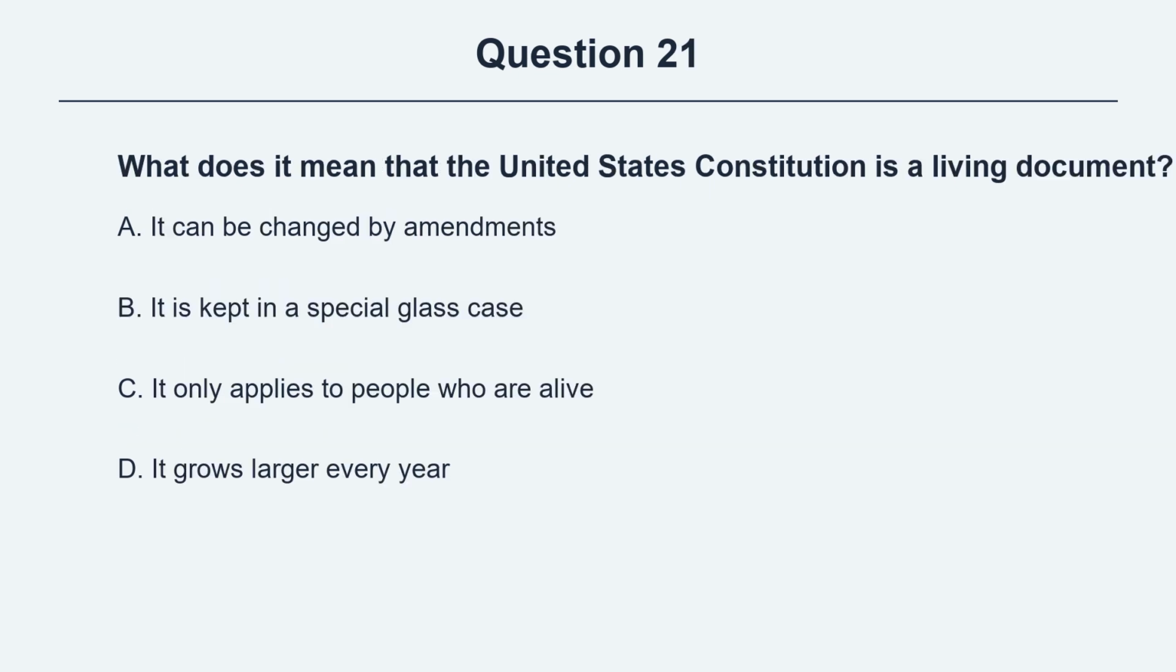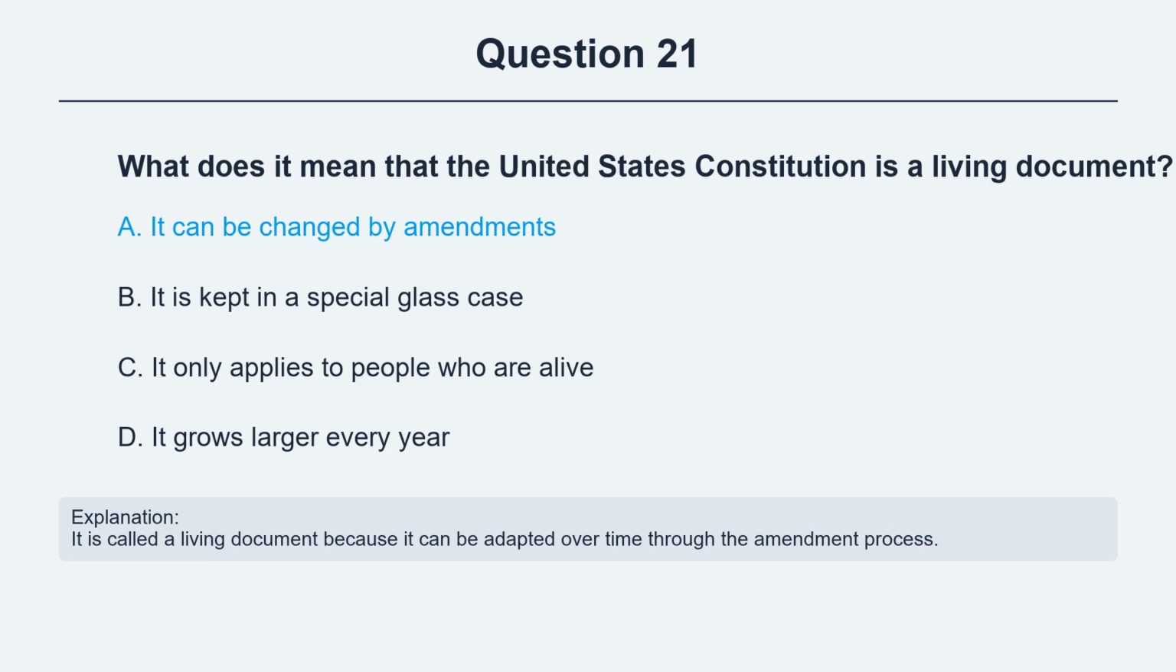Question 21. What does it mean that the United States Constitution is a living document? Option A, it can be changed by amendments. Option B, it is kept in a special glass case. Option C, it only applies to people who are alive. Option D, it grows larger every year. The correct answer is option A, it can be changed by amendments. Explanation. It is called a living document because it can be adapted over time through the amendment process.